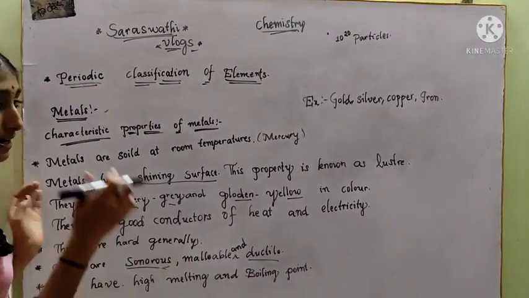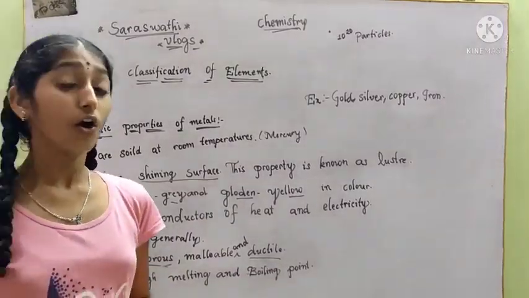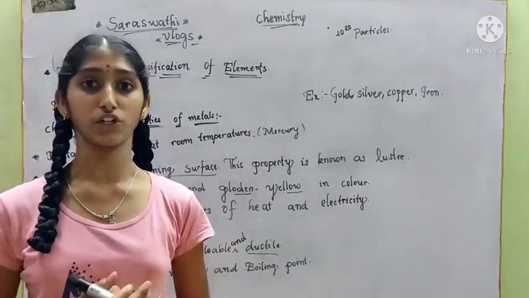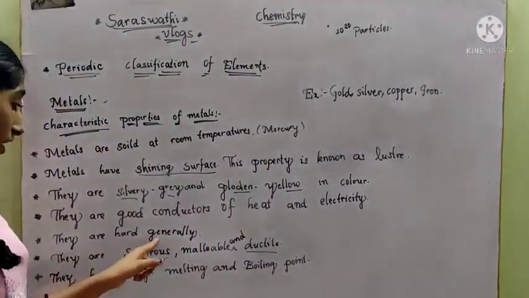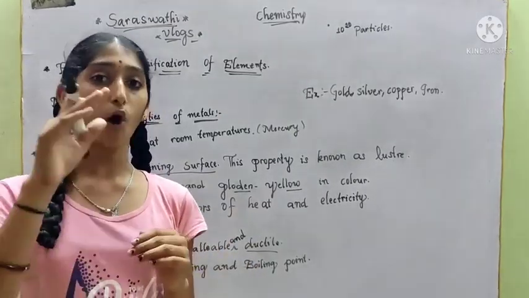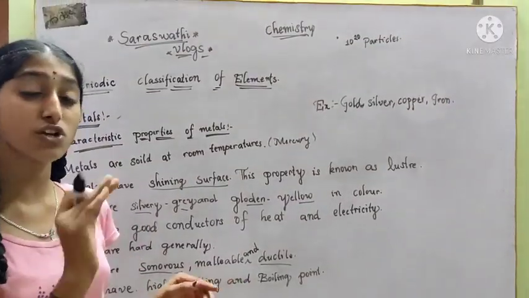They are generally hard. Every metal is hard except two. What are they? Sodium and potassium. Sodium and potassium are not hard; they are so soft.